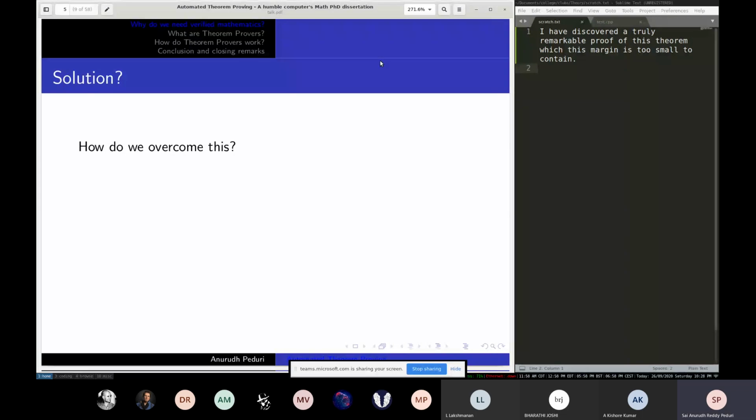Any guesses? I'll give 5 seconds. Can you use ML? Use ML. Okay. Yeah, that could be a valid answer. Sadly, I am not versed with the subject, so I can't comment on that. But yeah, it's probably possible. You can have something learning, reading existing texts and then coming up with new theorems, I guess.